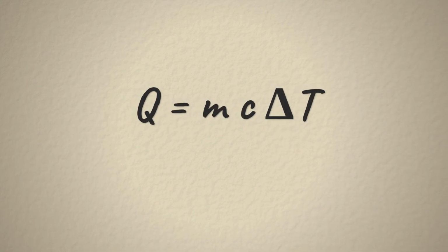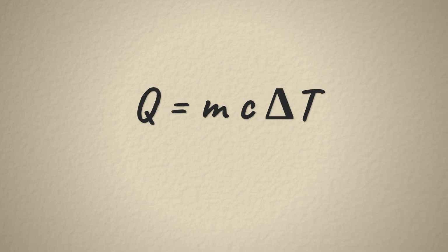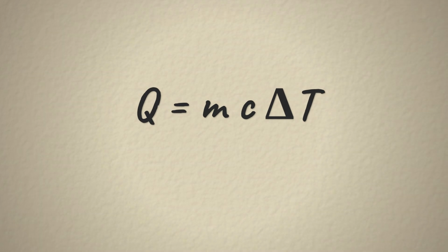We quantify heat using this famous relationship, Q equals M times C times delta T, where M is mass and C is the specific heat capacity. Specific heat capacity tells us how much energy is needed to raise the temperature of 1 kilogram of a substance